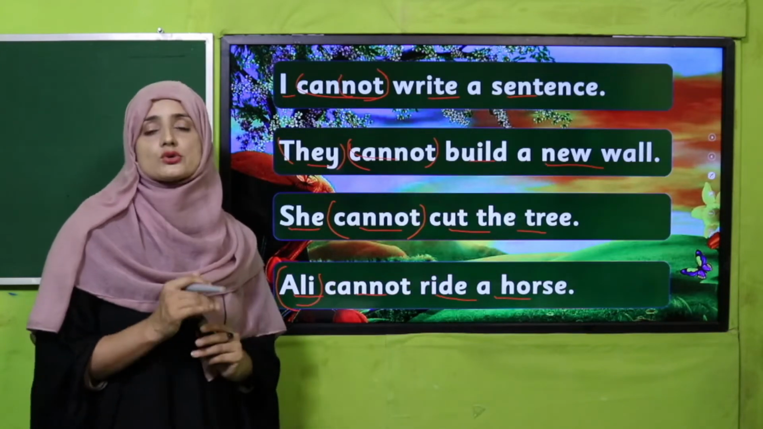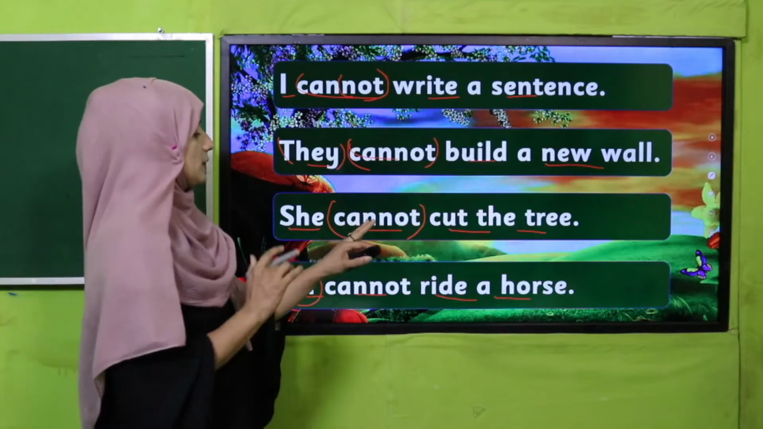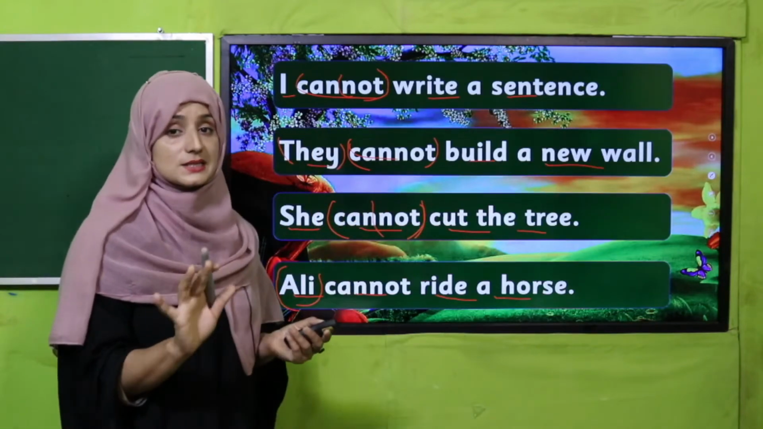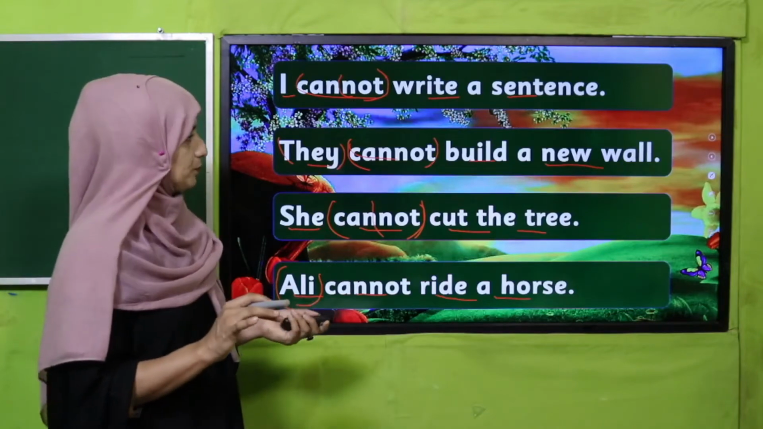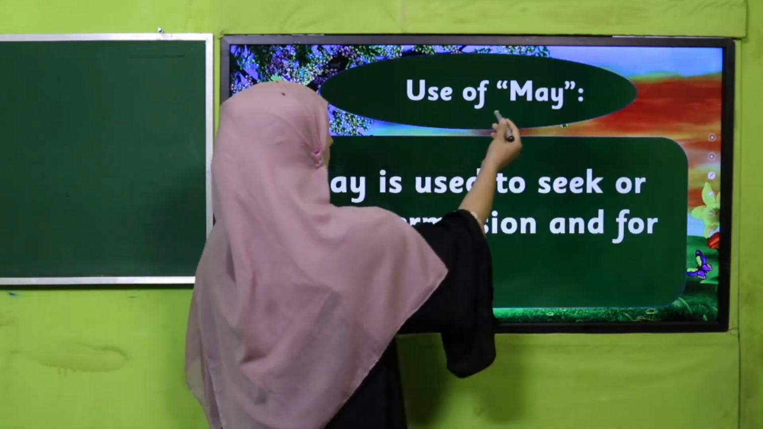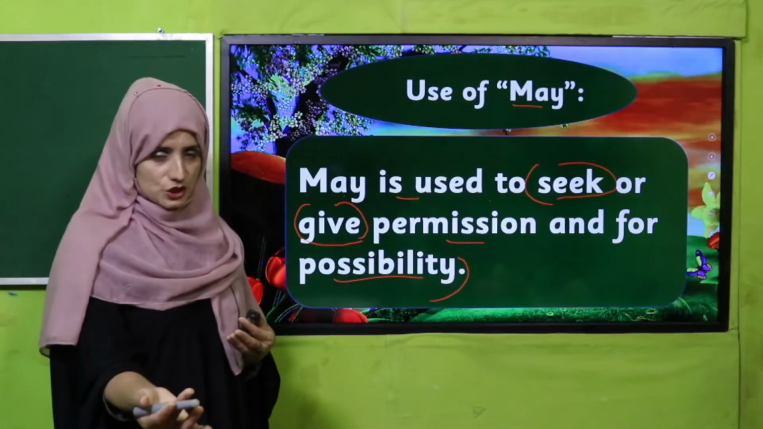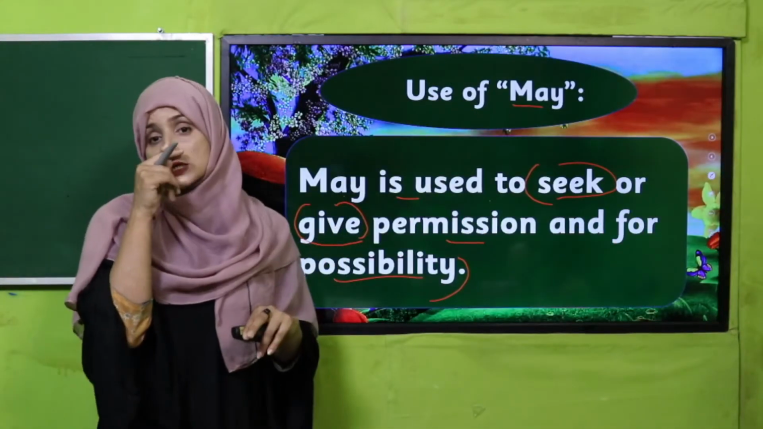To show inability, we just have to add not, and the whole structure will remain the same, with no change. See there, next is the use of may. May is used to seek or give permission and for possibility. To seek or give permission: keep in mind, when we want to seek permission, we have to use may at the start of the sentence, and when we are giving permission, then we will use may after the subject.